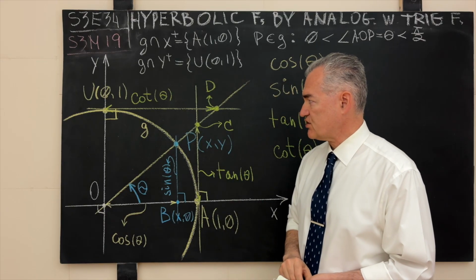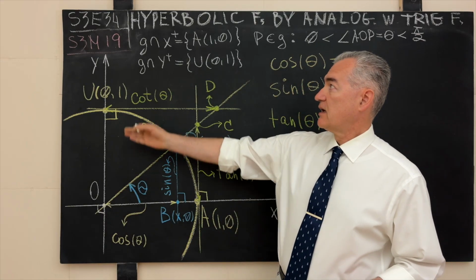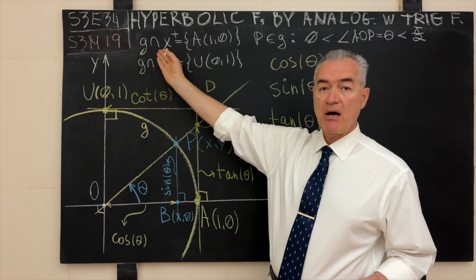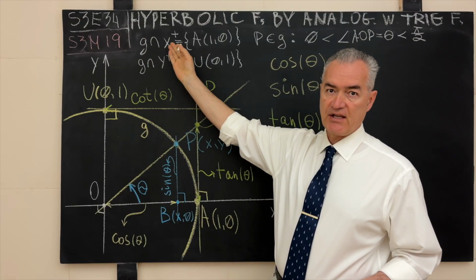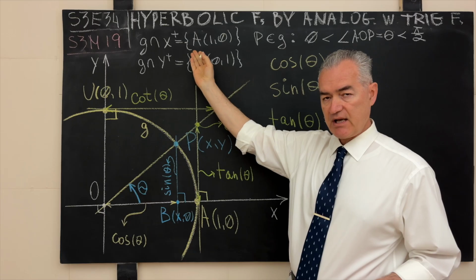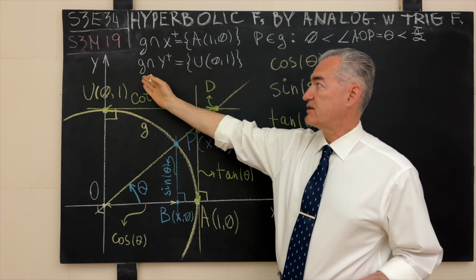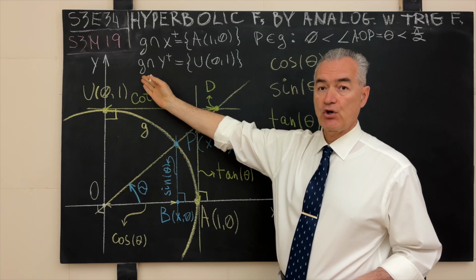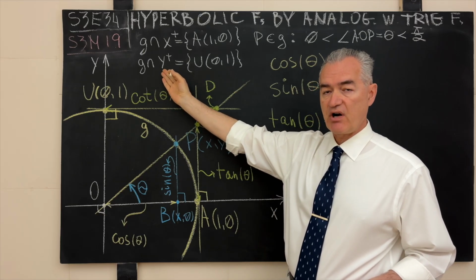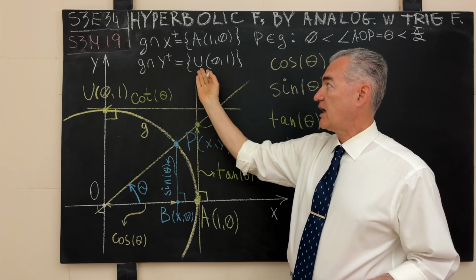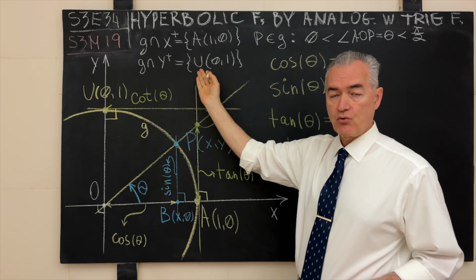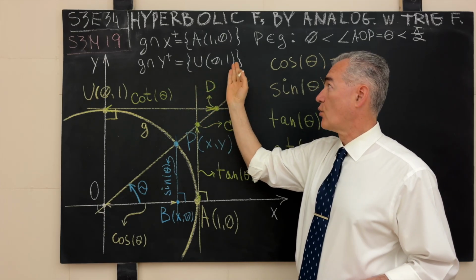And under these conditions, we will agree that the curve G intersects the positive branch of the x-axis at the point A, uppercase A, which has the coordinates 1, 0, and that the generating curve G intersects the positive branch of the y-axis at the point U that has the coordinates 0 and 1.